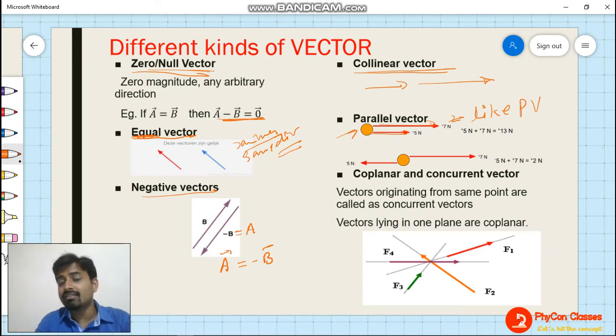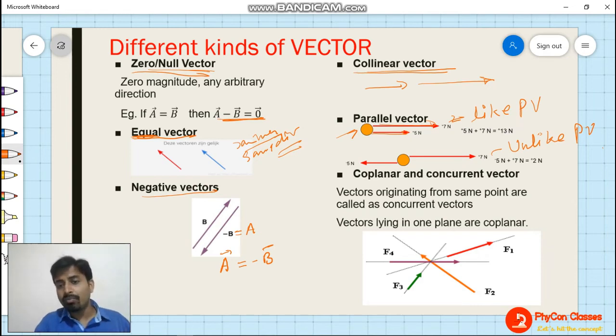But when the vectors are parallel but opposite in sense, then they are called unlike parallel vectors. Clear? Again, here also we are not interested in the magnitude, we are only interested in the direction. In equal vectors, we are interested in the magnitude also. Why? Because in equal vectors, the magnitude of both the vectors is going to be the same along with the direction. But in parallel and collinear vectors, we are not interested in magnitude, only in the direction.